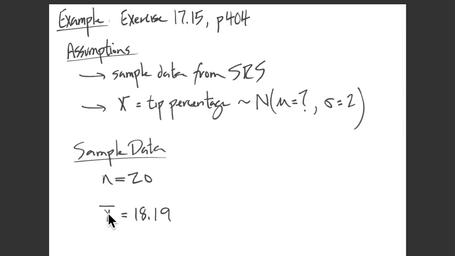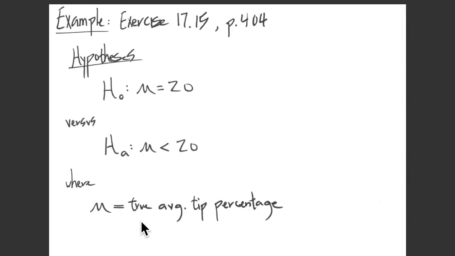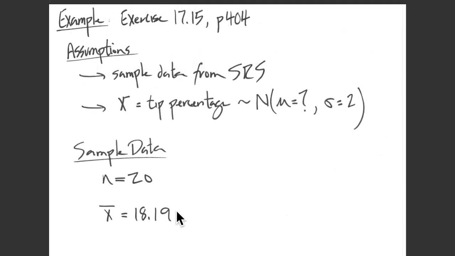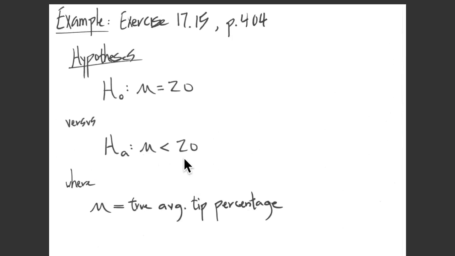So it's definitely true that the sample average tip was less than 20%. But keep in mind that the question we're asking in a significance test is not about a sample average, but about the true population average, right? There's no disputing that the 20 patrons in this sample tipped less than 20% on average. But the question is, what would all patrons do? What would be the average among all patrons if they received a similar message on their bill? That's what we're investigating in the significance test.